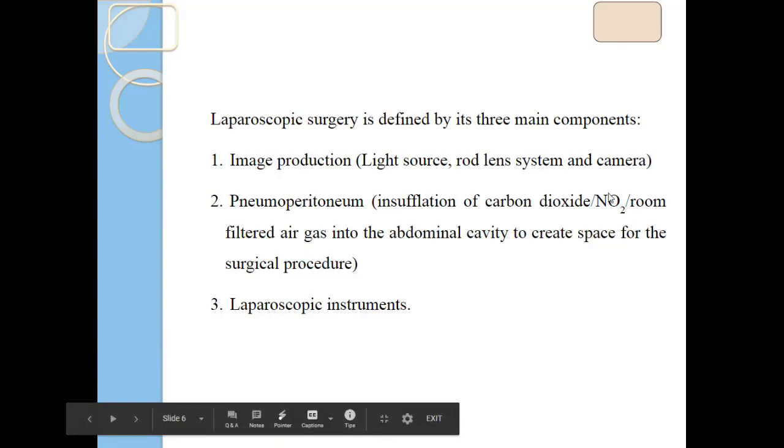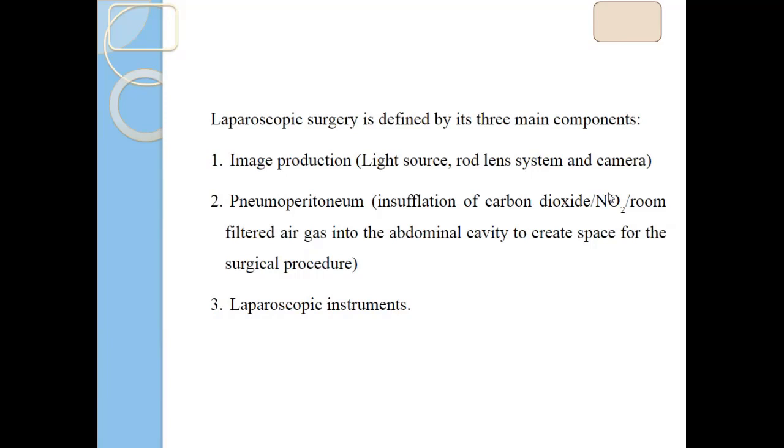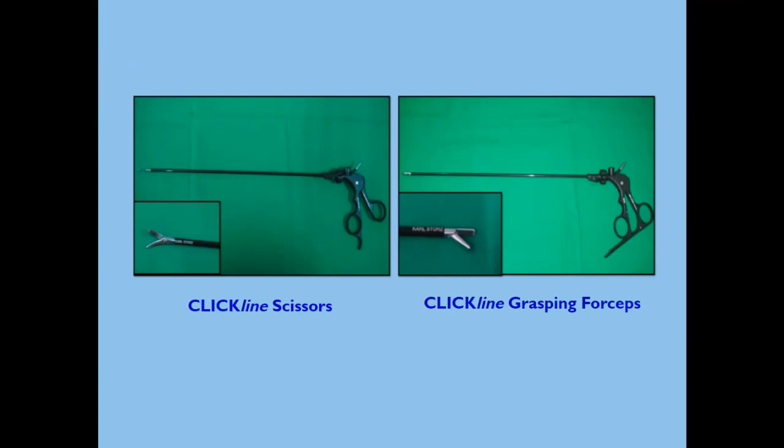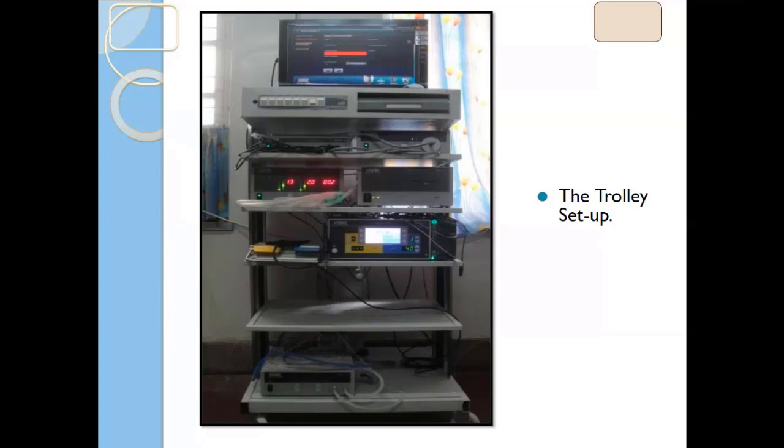Basically the telescope, then this click line, next, click line scissors, click line grasping forceps. Then this is the trolley setup. Basically, the monitor should be on top. The camera and light source are connected, and the telescope is connected to the light source and camera instrument, which is connected to the monitor. And the monitor is on top.